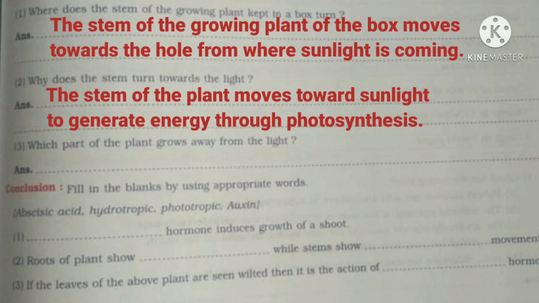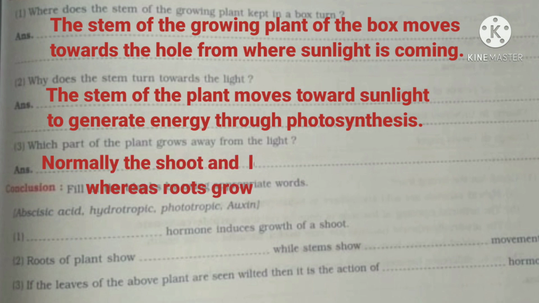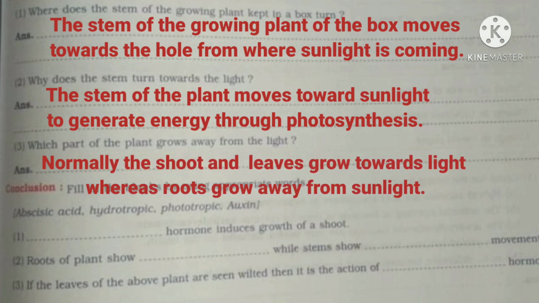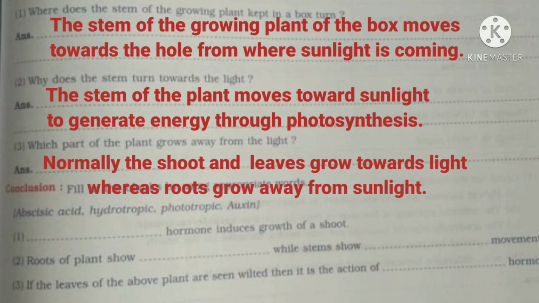photosynthesis. Which part of the plant grows away from the light? Which part will grow away from the light? Normally the shoot and the leaves grow towards the light, whereas the roots grow away from sunlight. Very good. Now the next question is fill-ups, of course, from the bracket given below.